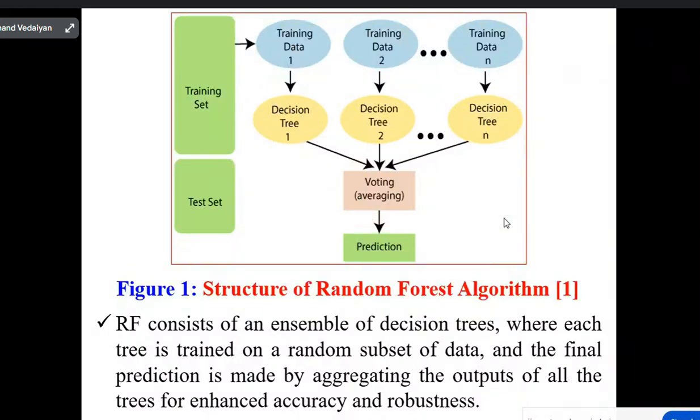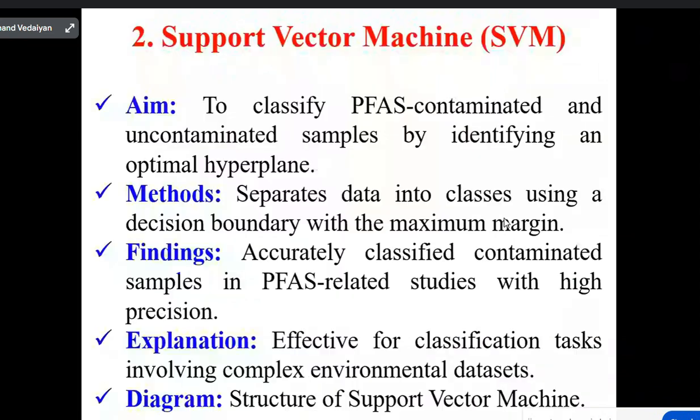That means random forest is a classification technique, an ensemble of decision trees, where each tree is trained on a random subset of data, and the final prediction is made by aggregating the outputs of all the trees for enhanced accuracy and robustness.